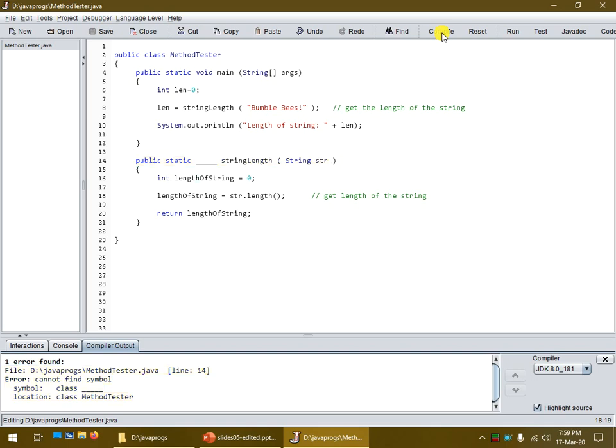So a method itself, as I mentioned, can perform different actions. Now this one takes in a string, which we call string length, and it determines the length of that string, so it gets it from the string itself, stores it in a variable, which we called length of string, and then it returns the value.